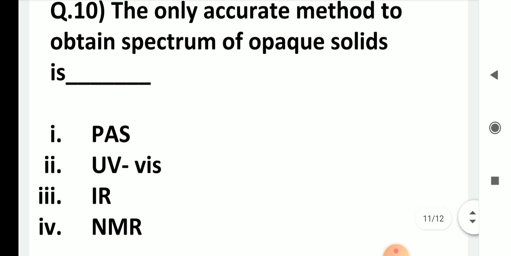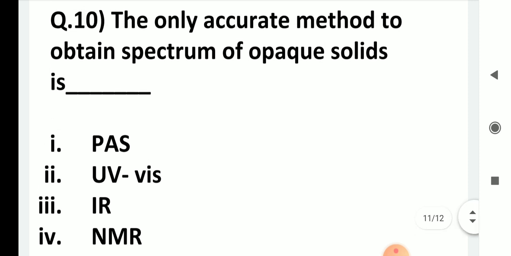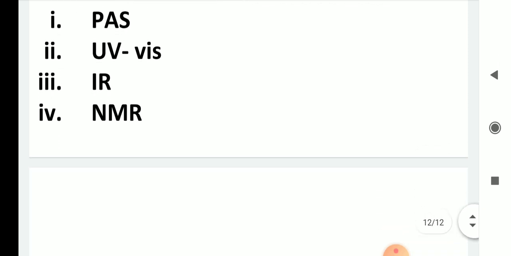The only accurate method to obtain spectrum of opaque solids is PAS, UV visible, IR, NMR. The answer is PAS. Well, with this we conclude all the 10 questions. Thank you.